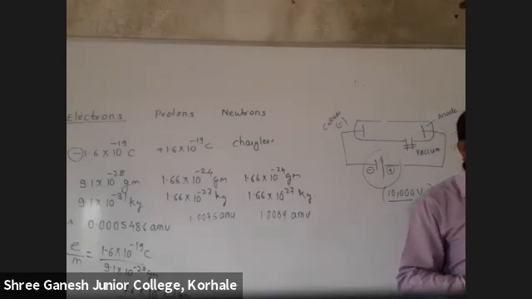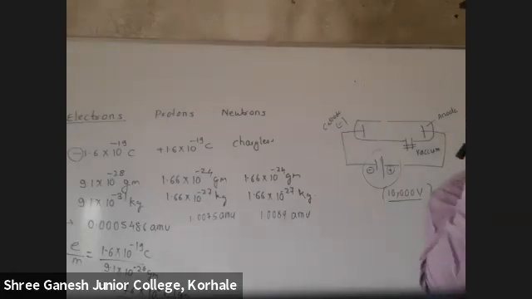Look here, students. This discharge tube experiment was a very old experiment. Just like lightning happens in the rainy season, that same situation he tried to create in the lab.